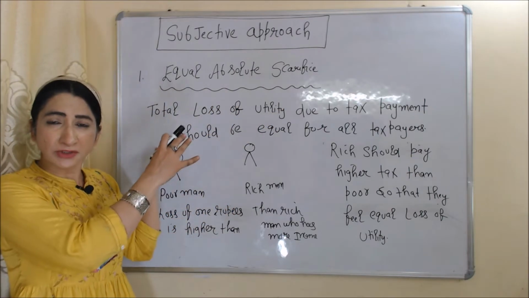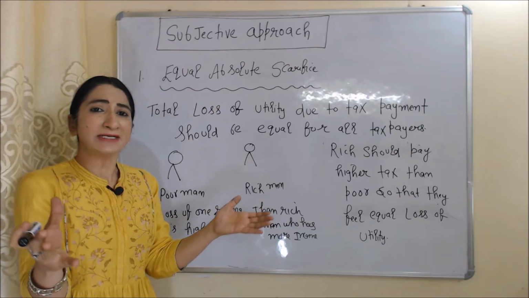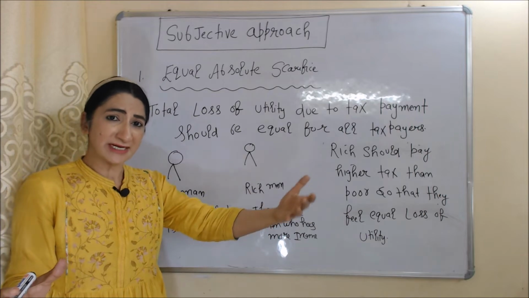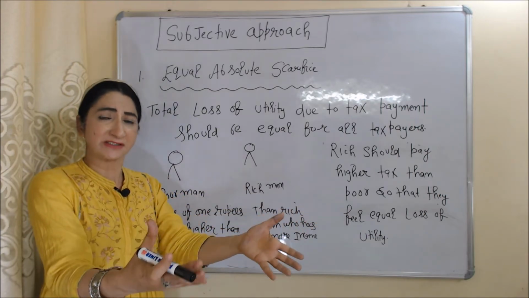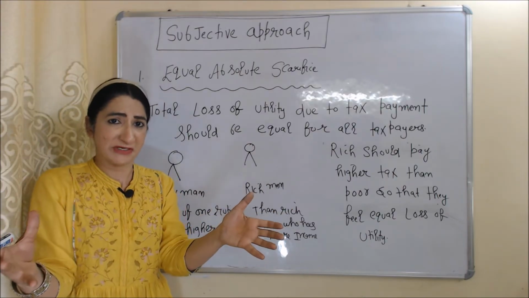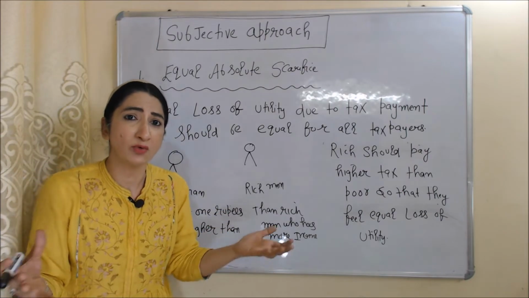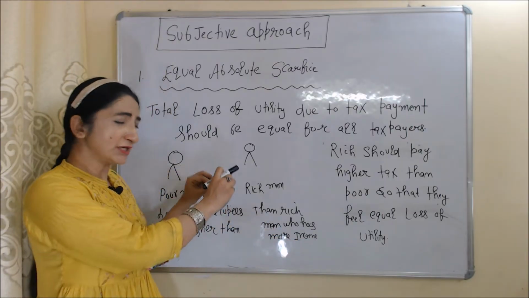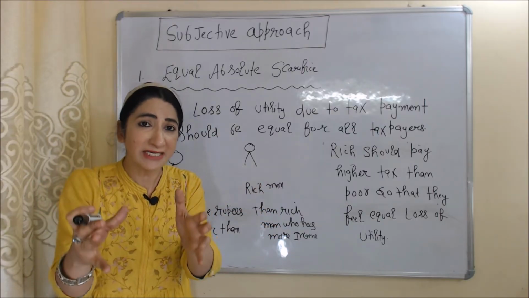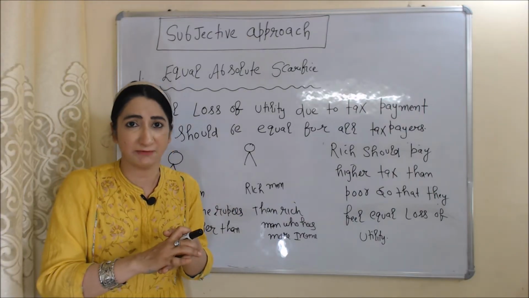According to this, total loss of utility due to tax payment should be equal for all taxpayers. Or we can say that sacrifices due to tax payment should be equal for all taxpayers. As we know, for a poor man, loss of 1 rupees is higher than a rich man who has lot of money. That's why according to this principle, rich person should pay more tax as compared to poor person, so that they both feel equal loss of utility, or we can say that they both feel equal level of sacrifices.